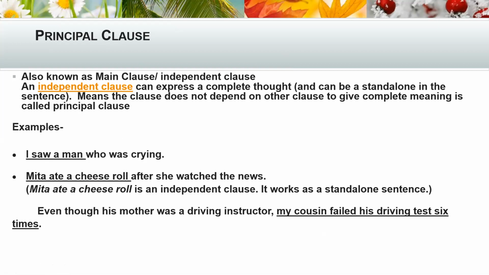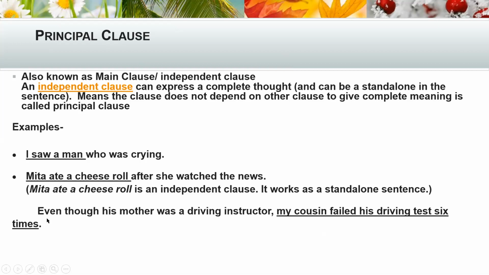Let's see the next example. Mitha ate a cheese roll after she watched the news. Mitha ate a cheese roll, till here, the underlined words, is giving complete meaning. It is not depending upon other. So it is a principal clause or independent clause, not depending upon other clause.